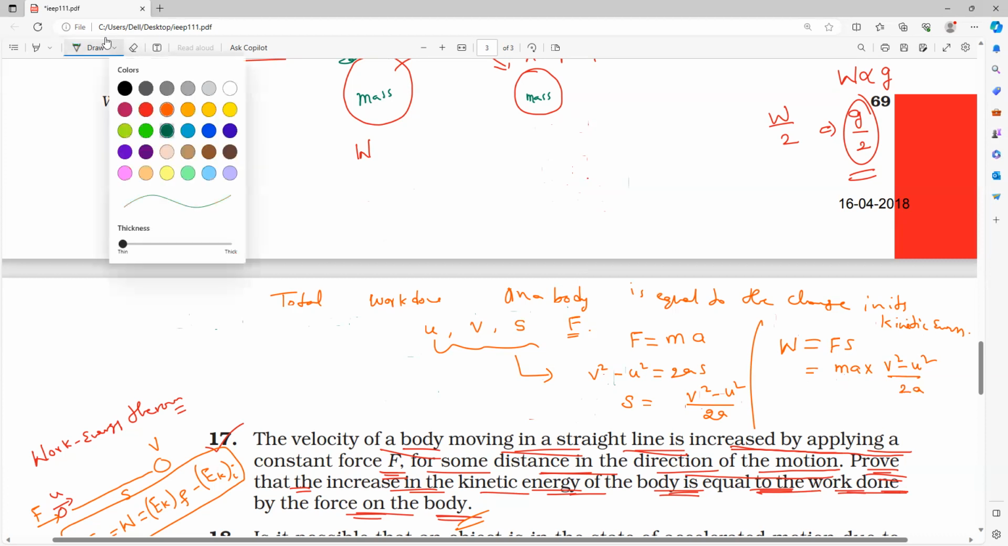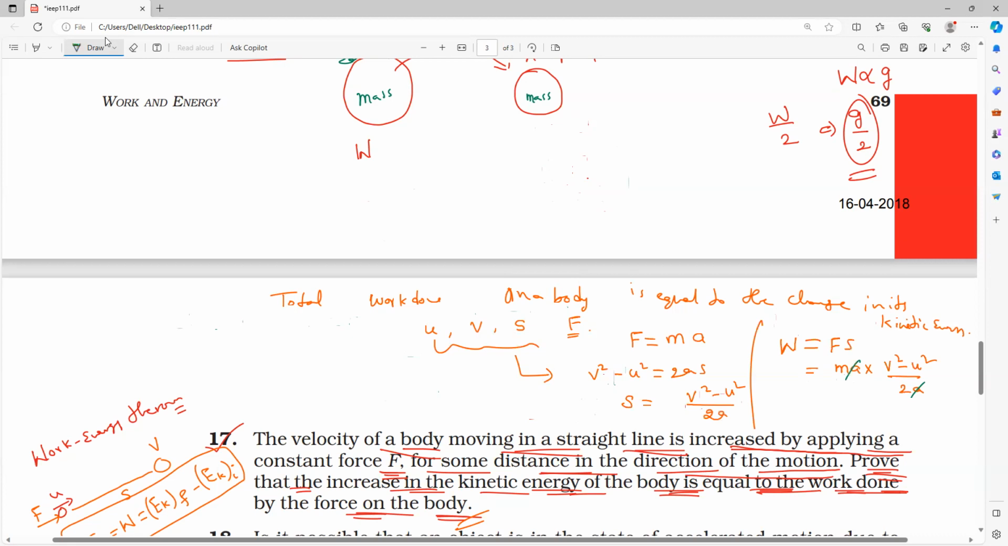So what will happen, everyone? a will get cancelled. So work done is equal to 1 by 2 m into v square minus u square. That is equal to the change in kinetic energy. So the change in kinetic energy is equal to the amount of work done, and this is what we call the work energy theorem. You cannot forget whatever you studied: the formula for kinetic energy, and after that the work energy theorem. Am I right or wrong?